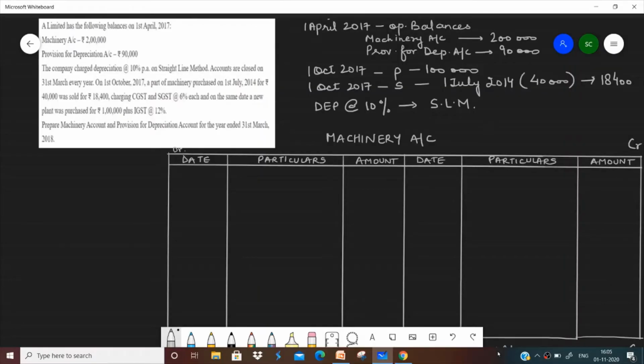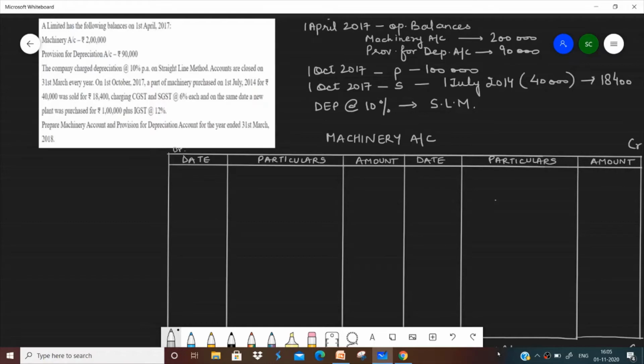Okay, so let's start solving the question. This is the gist of the question that I have written here. I have written all the dates here as I normally do in a question. This really helps you in solving the question more efficiently and not going back to the question again and again.